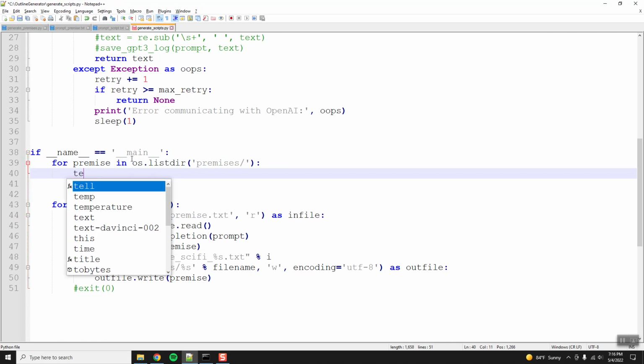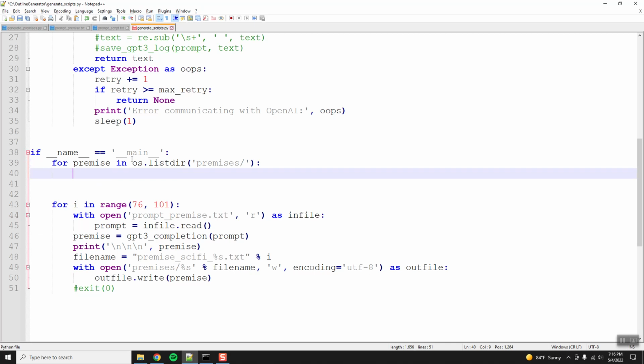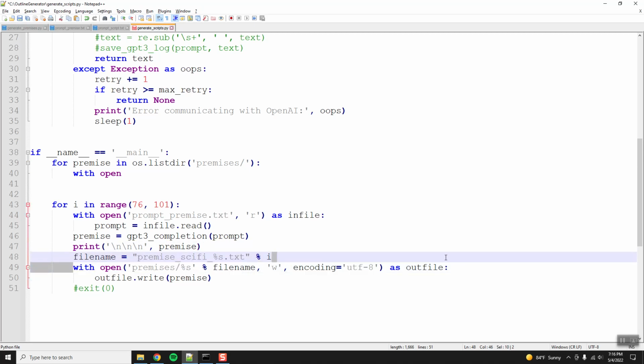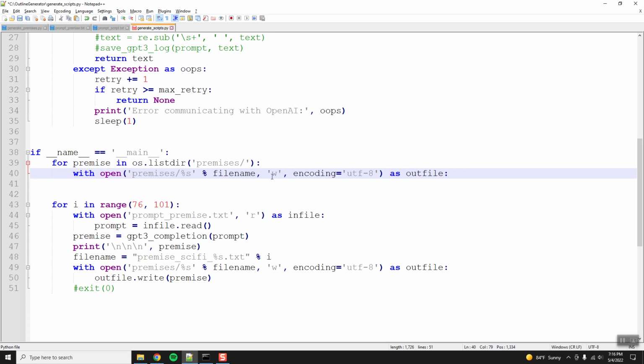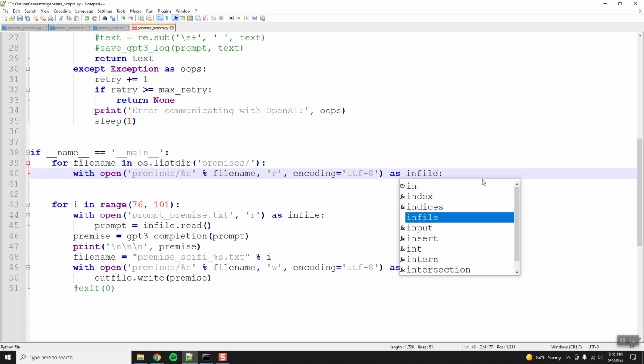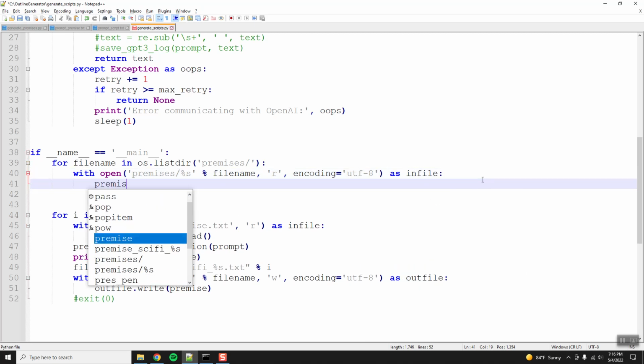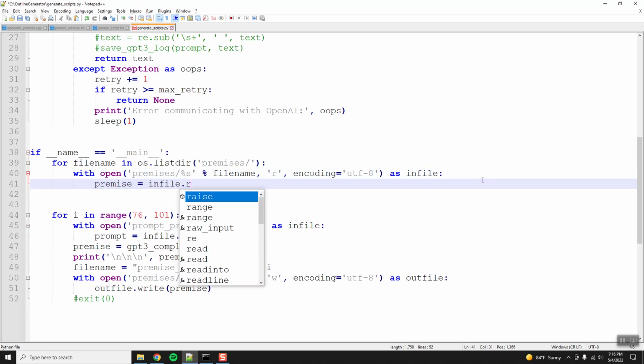let's see, we'll say text equals, no, with open, because we'll use the same, yeah, here we go. We'll just copy paste this, but instead we will say read, and we will do for file name as in file, premise equals infile.read.